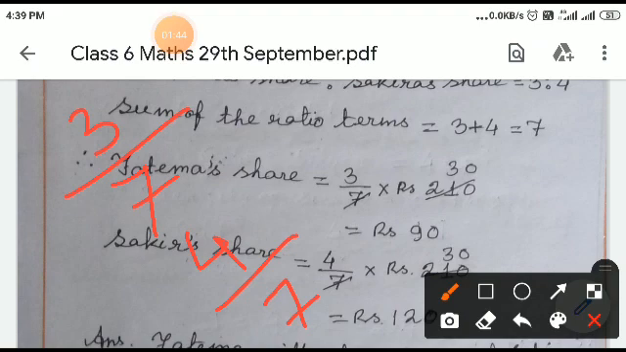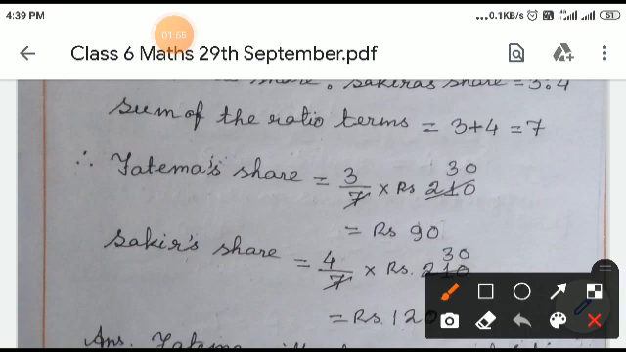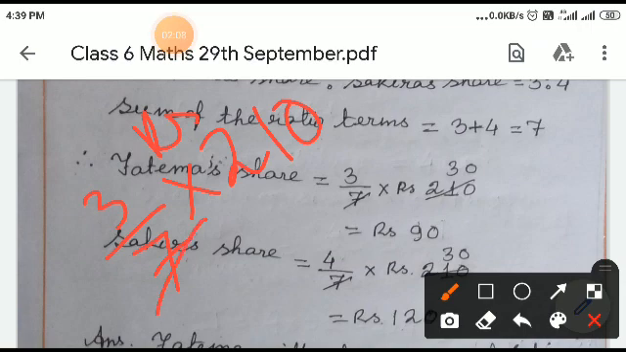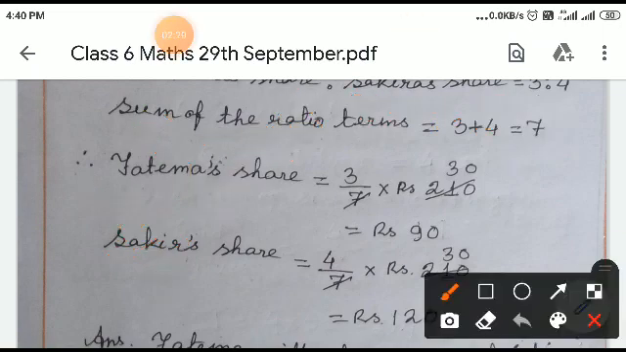That is Fatima's part of money. This is Sakira's part of money. So the amount of money that Fatima will get equal to Fatima's part, that is 3 by 7 part into total amount rupees 210. After calculation, 7 3s are 21, that is 30. 30 into 3 equal to 90. That is Fatima will get rupees 90, and Sakira will get